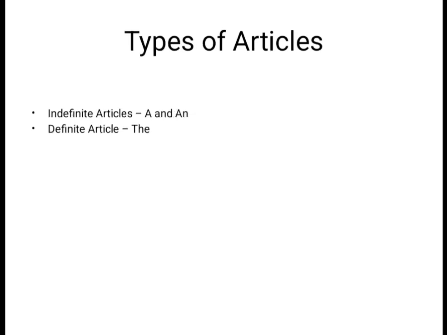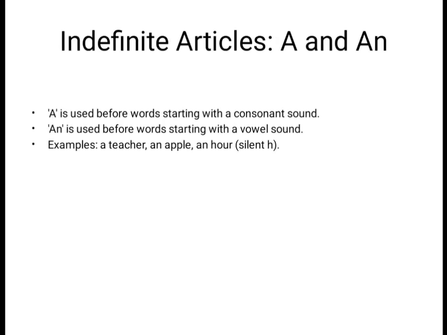The types of articles. These determiners have two kinds of articles. One is the indefinite article, and the second is the definite article. The indefinite articles are a and an. The definite article is the. So let us discuss what we mean by indefinite articles and what the rules are for using indefinite articles like a and an.